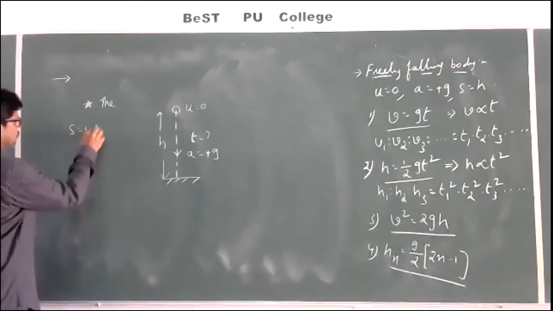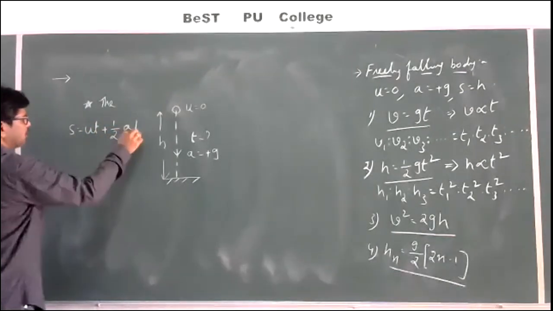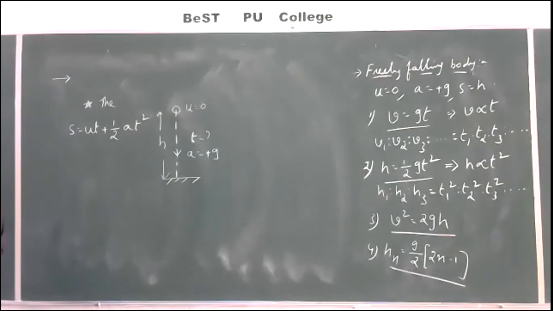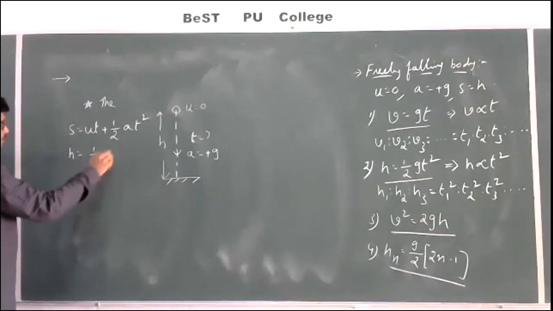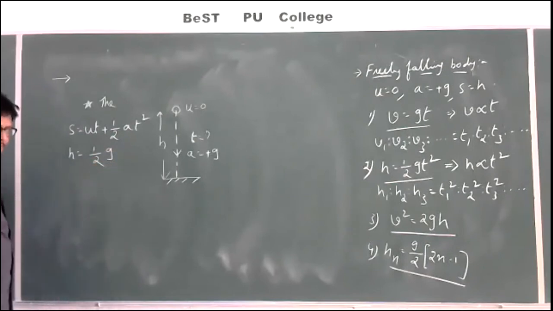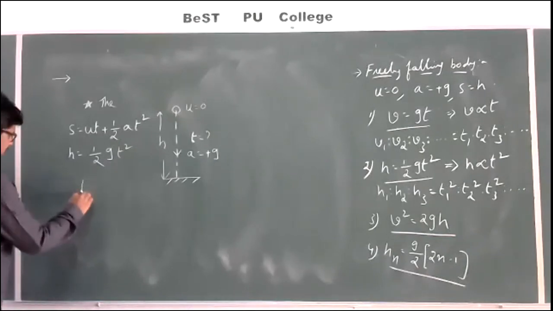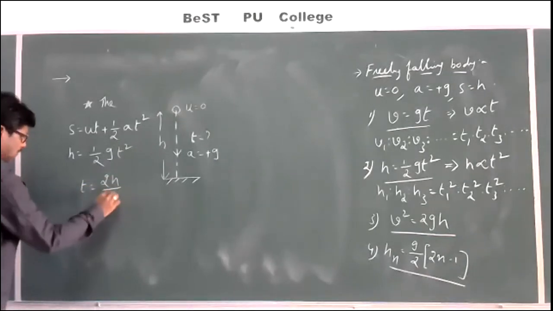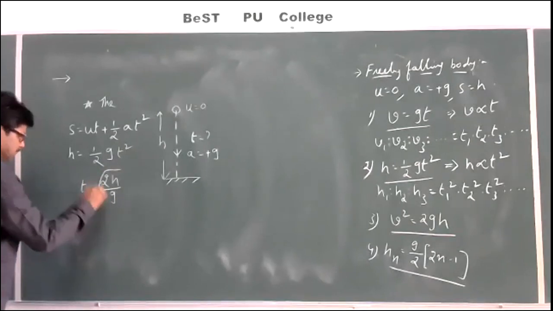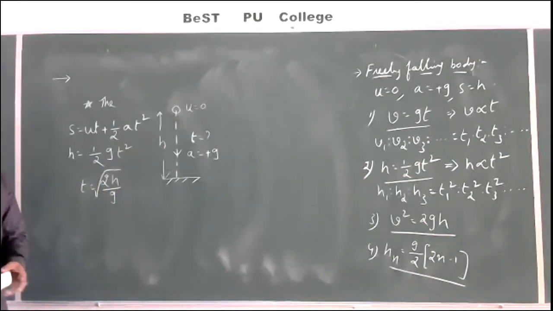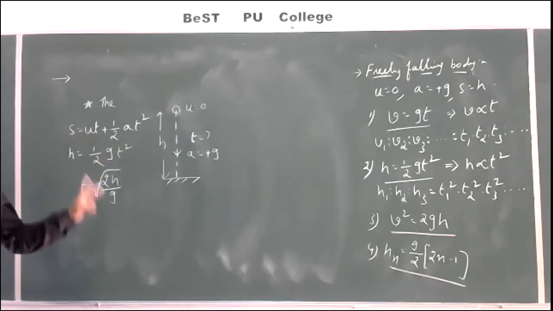S is equal to ut plus half at square, where S is equal to h and u is equal to 0. So this entire term will be 0, and h is equal to half g t square. From here I will write t is equal to square root of 2h by g. So this is the formula to find the time taken to reach the ground.